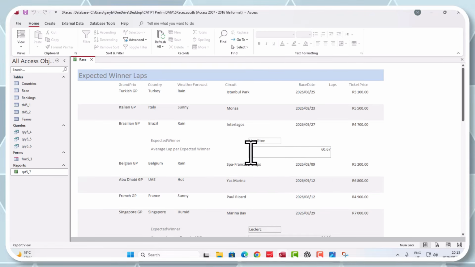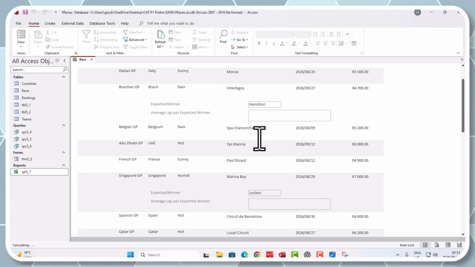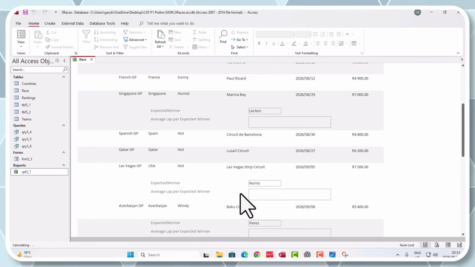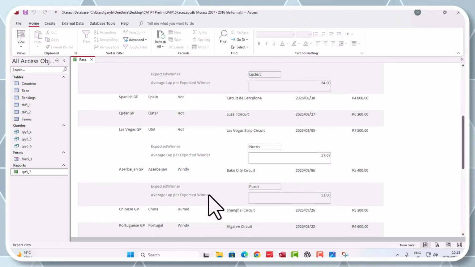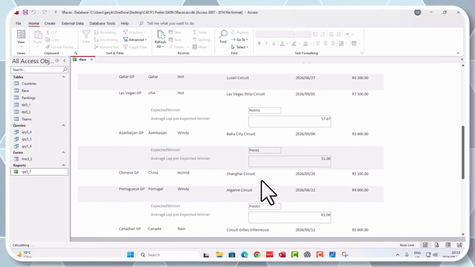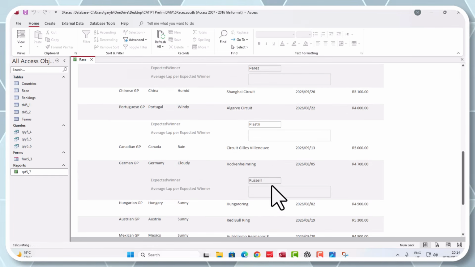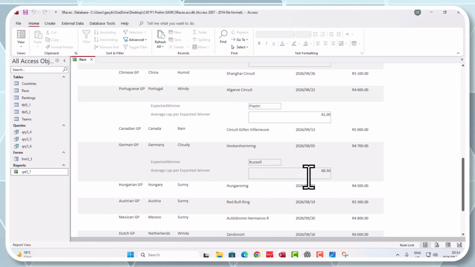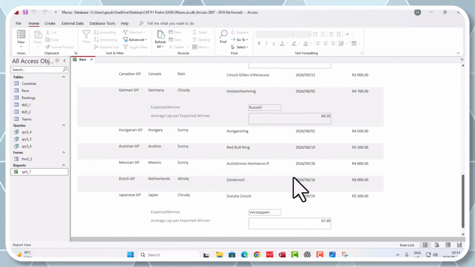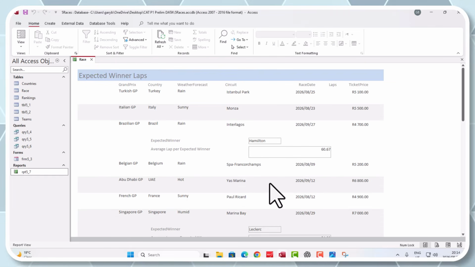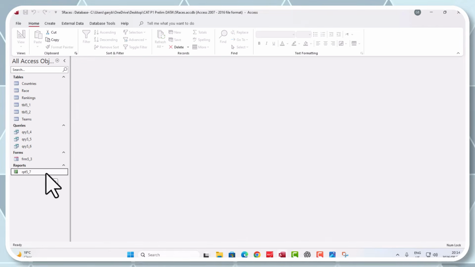So Hamilton will win because of his average per lap, and it goes down. Then we've got Leclerc, okay, at 54. We got Norris at 57, Perez at 51, and Piastri, I hope I'm saying this and I'm not butchering people's surnames, Russell, they're at 68.5. Guys, that is what they wanted you to do. Okay, so really quite easy there. I don't think there was too much of a hassle getting that done.